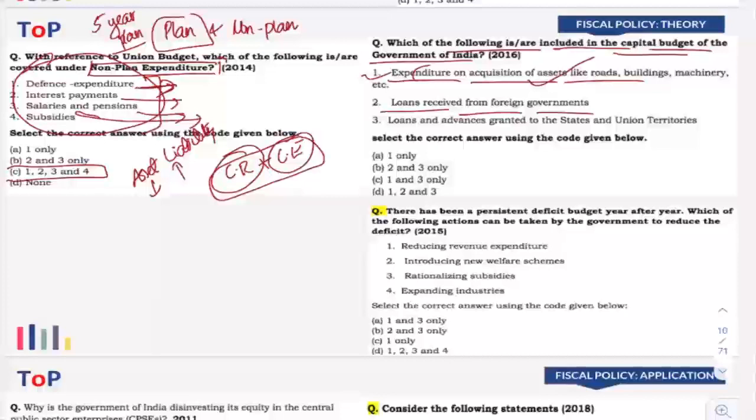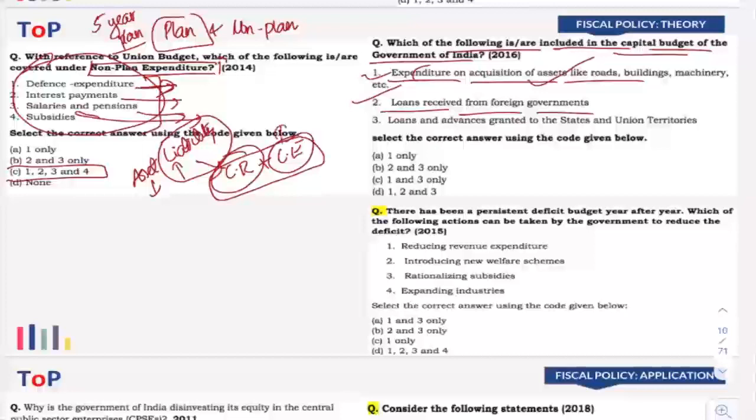Now, loans received from foreign government is actually increasing the liability. As a result, what is it? It is capital receipt. So it is also part of capital budget, right? Clear? I guess it's clear to you. So capital receipt and capital expenditure should be understood.